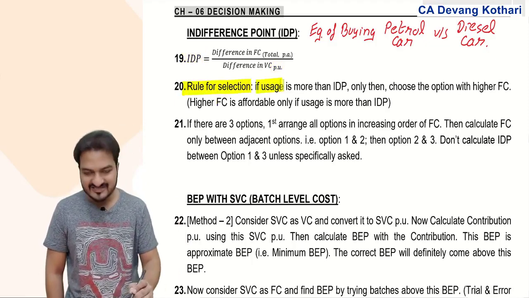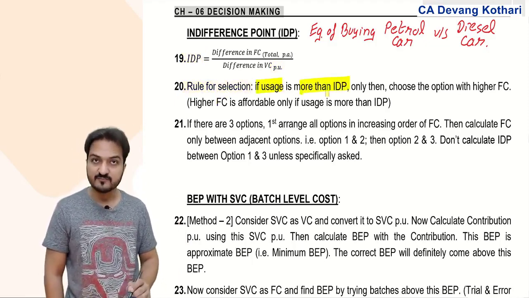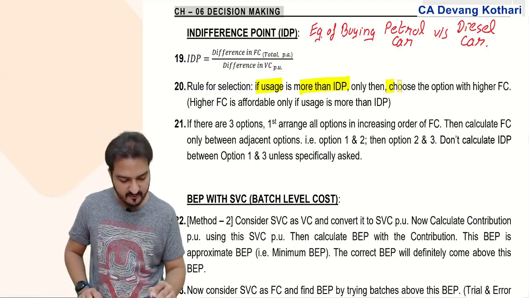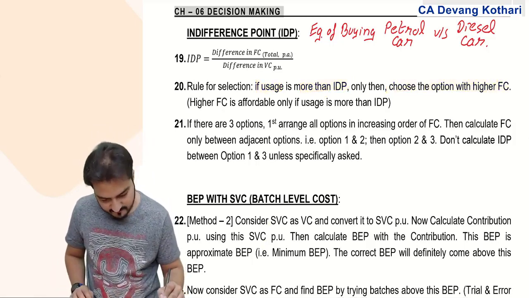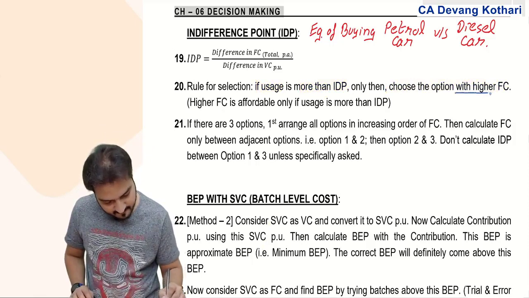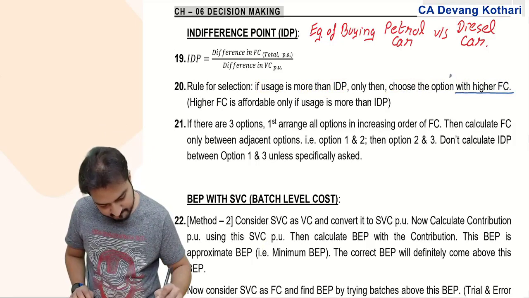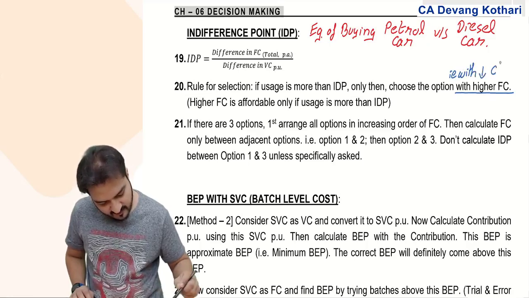If my usage is more than the indifference point, then choose the option with higher fixed cost, or I can say choose the option with lesser variable cost.